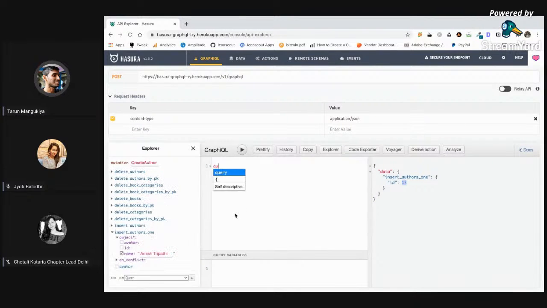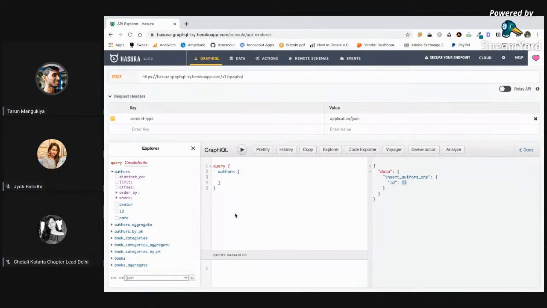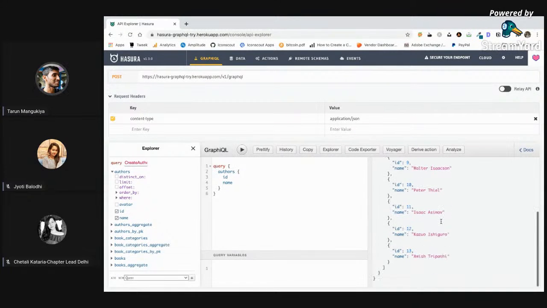Let us write the query again. The query name doesn't matter. Let us query the authors with ID and name, and I'll fetch it. And number 13, yeah, Amish Tripathi. Right. So as you saw, this is very easy to work on, right?